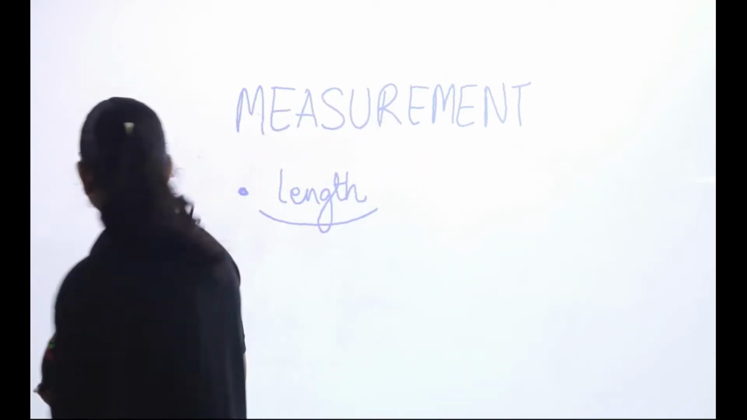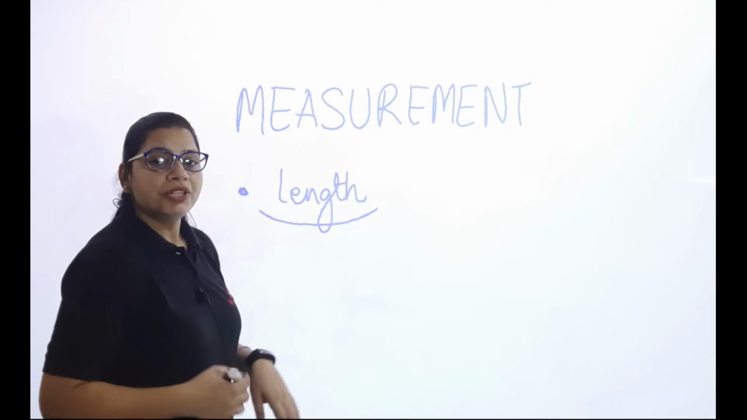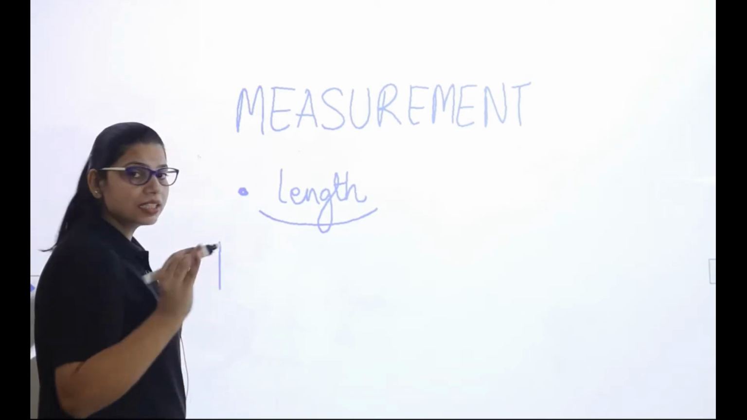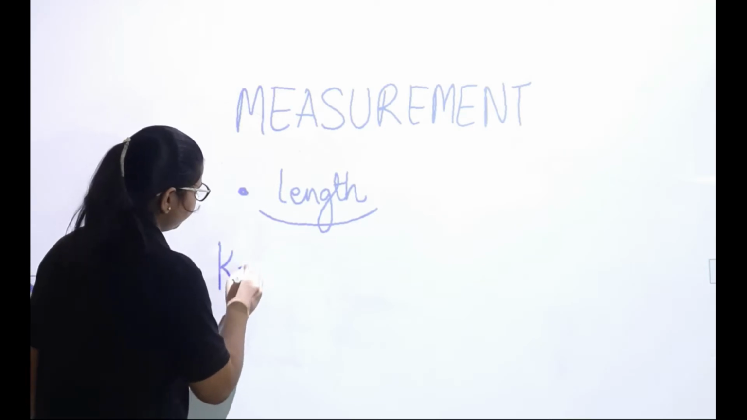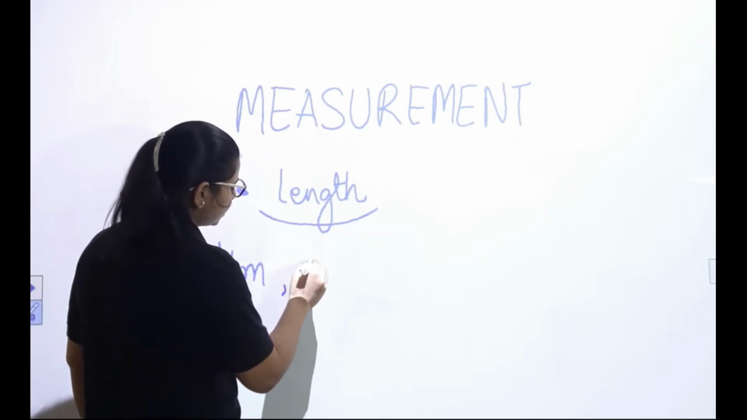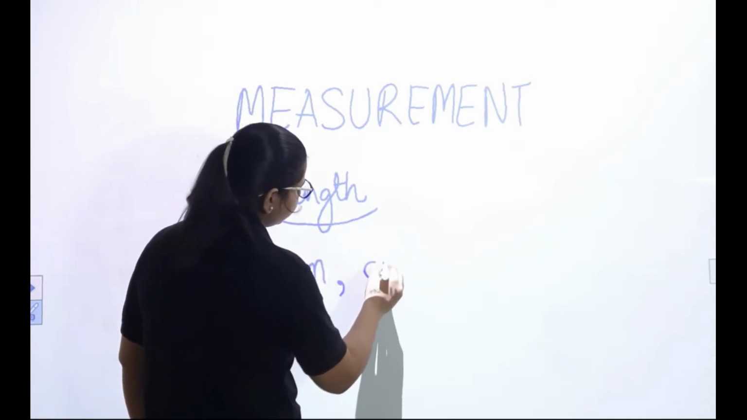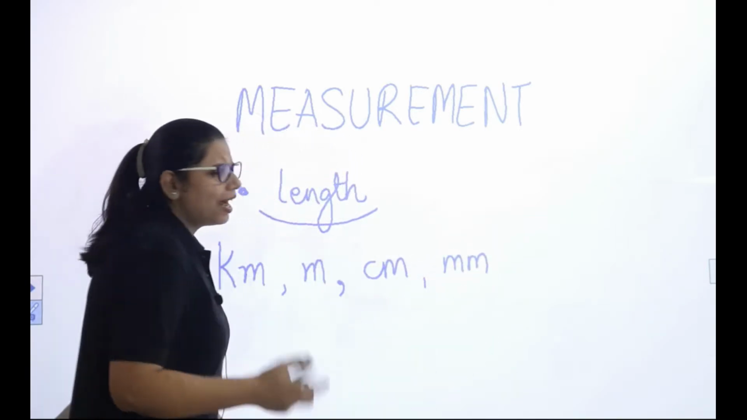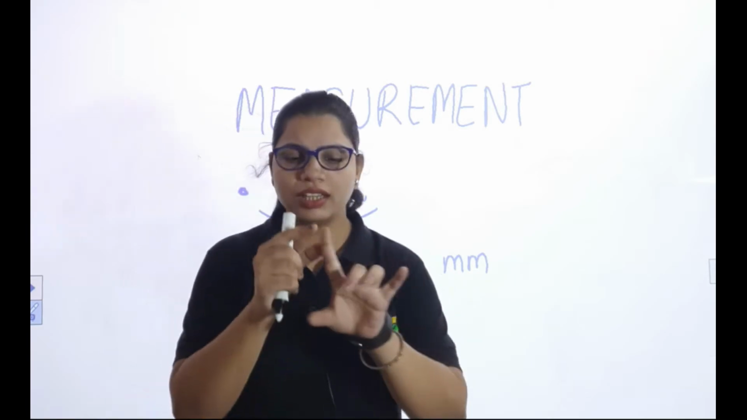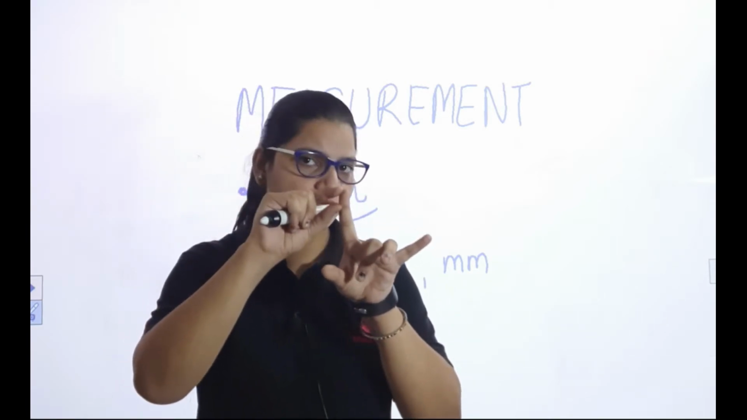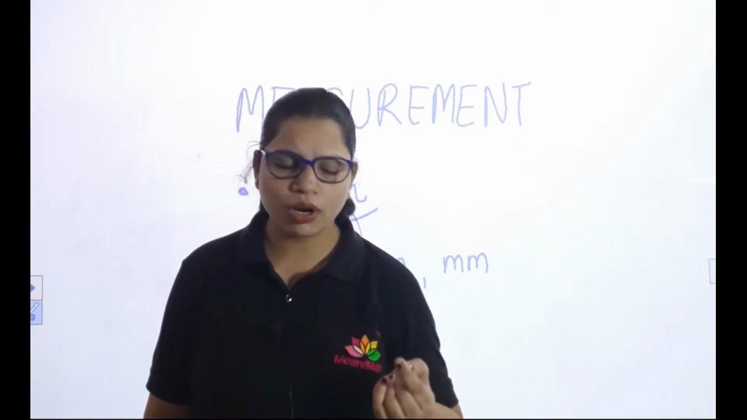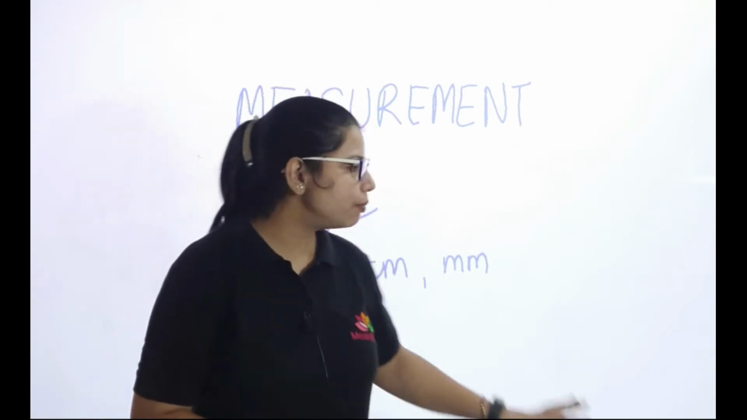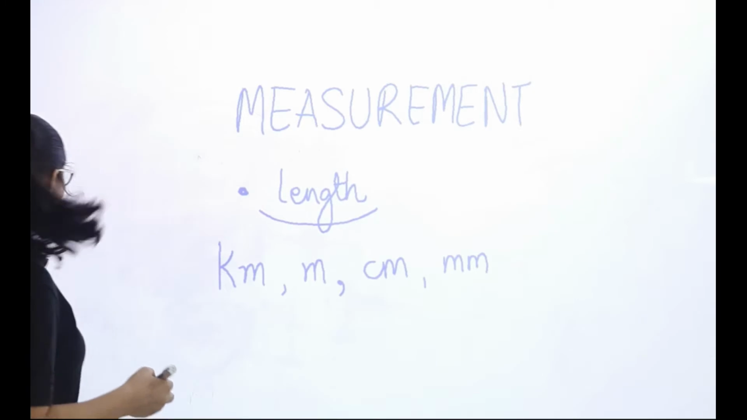Okay, so length can be measured in units: the largest unit is kilometer, then meters, then centimeters and millimeters. As a rough guess, you can say that if any object is smaller than this portion of your finger, it will be measured in millimeters. I'm writing the full forms obviously.